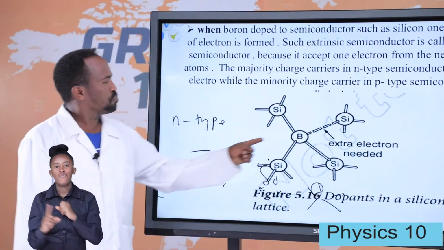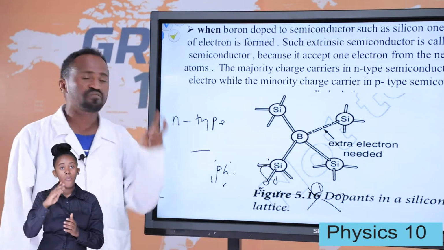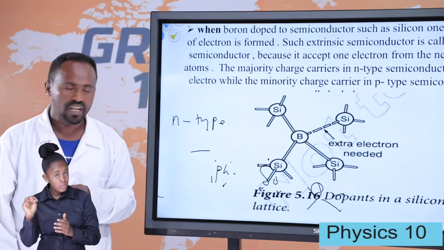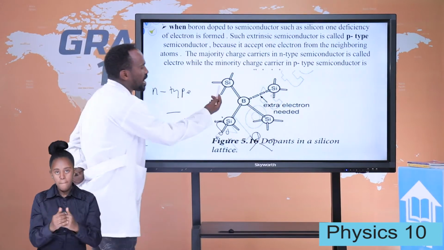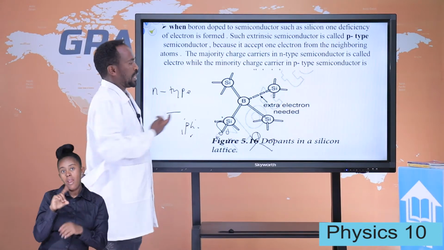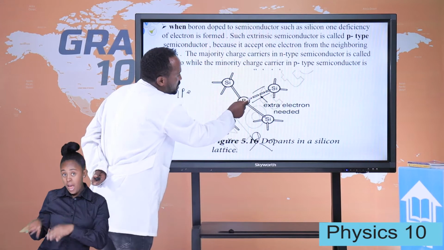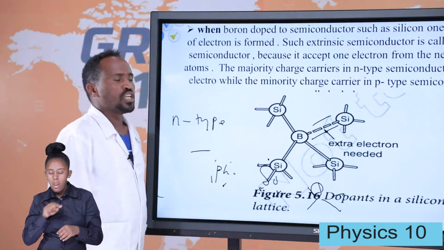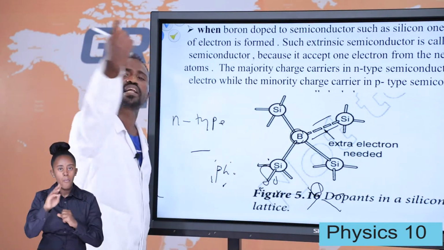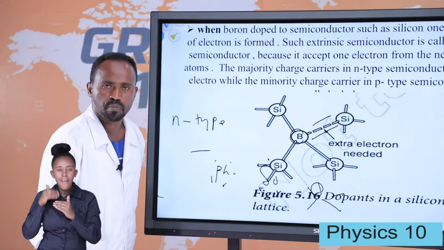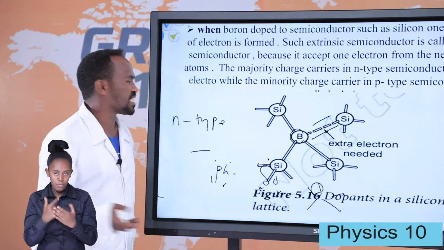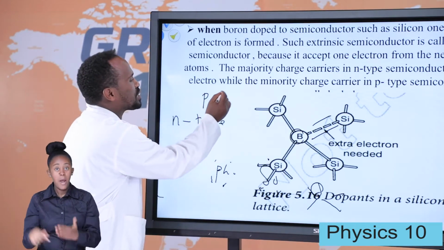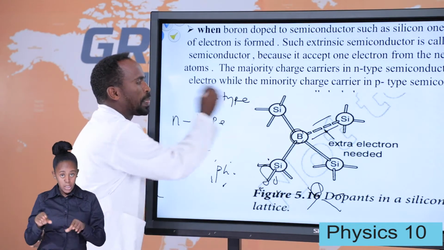And when boron, which has 3 valence electrons in the outermost shell, is bonded with a silicon atom, there is a lack of 1 electron. Since there is a lack of 1 electron, a hole is formed. So the boron atom accepts 1 electron from the neighboring atoms. Accepting 1 electron, the atom becomes negatively charged. Therefore, a P-type semiconductor is formed.